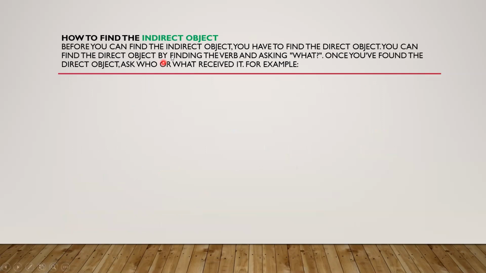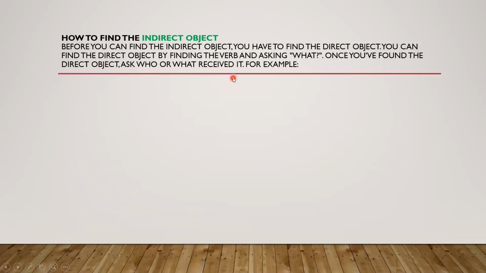How do we find the indirect object in the sentence? Before you can find the indirect object, you have to find the direct object. You can find the direct object by finding the verb and asking what. Once you have found the direct object, ask who or what received it, and that answer will help you find the indirect object.